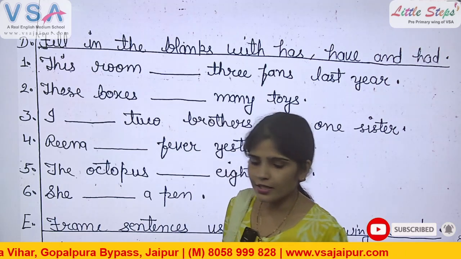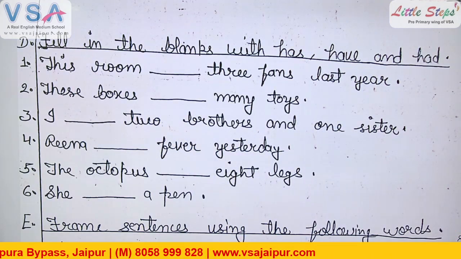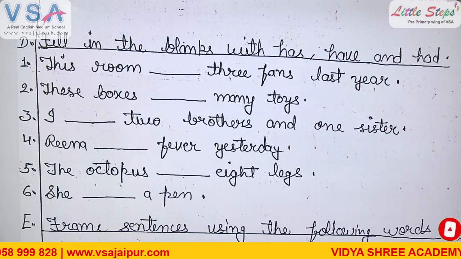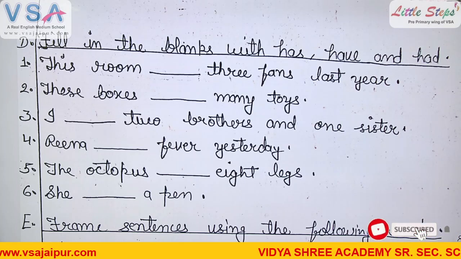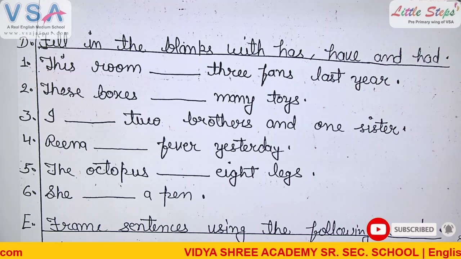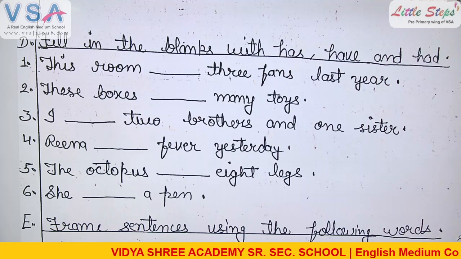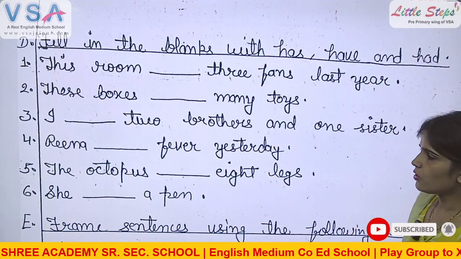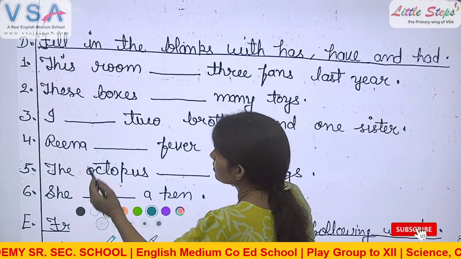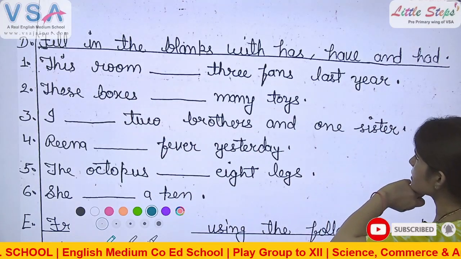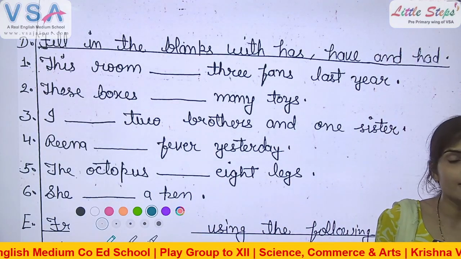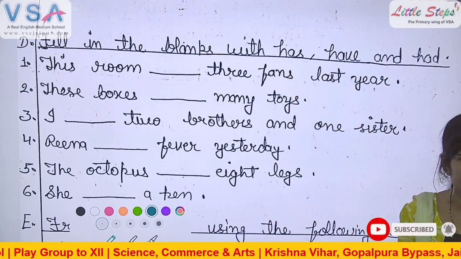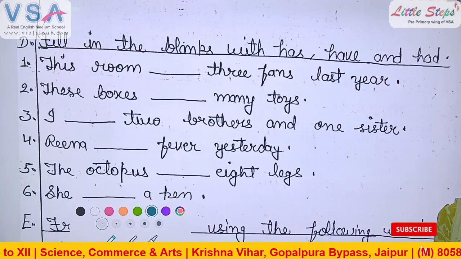Exercise D. Okay. Stand up, Sanvi. Read the heading of exercise D. Fill in the blanks with has, have, and had. Okay. So number 1. This room dash 3 fans last year. We are talking about past time. So first of all, tell me which verb denotes past time. Has, have, or had? Had denotes past time. Very good, Sanvi.